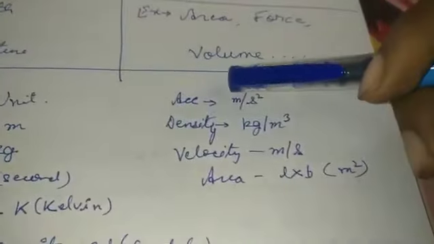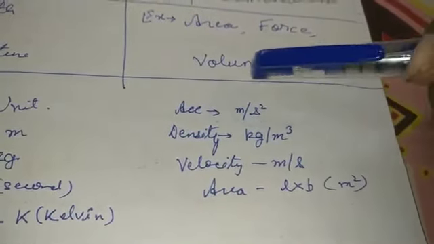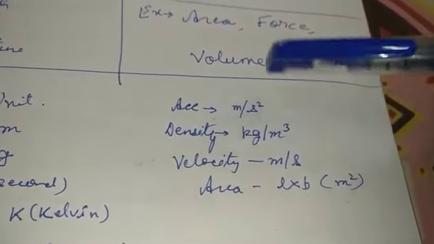Alright. Then the one that comes under the derived will be acceleration. The unit is meter per square second, so that means it depends upon the meter and the square of a second.